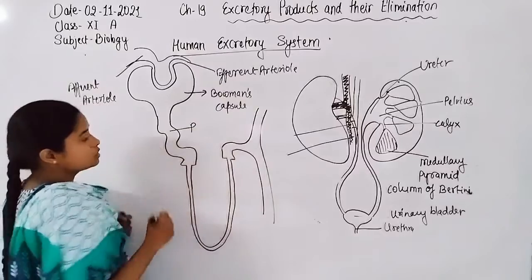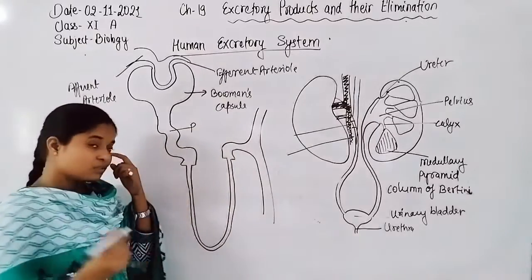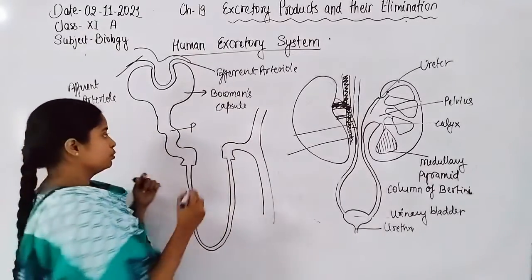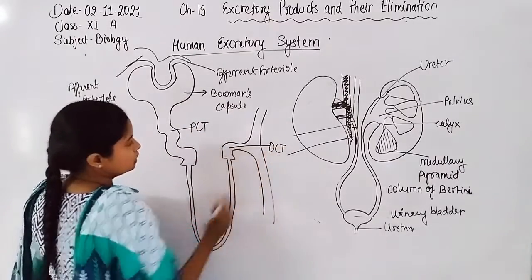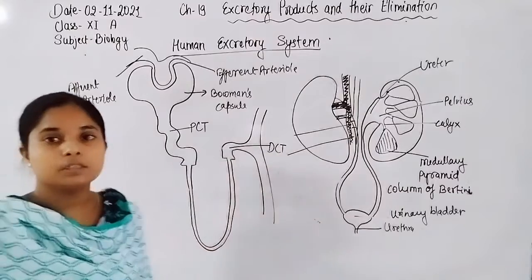PCT, the proximal convoluted tubule, and here is the DCT, the distal convoluted tubule.